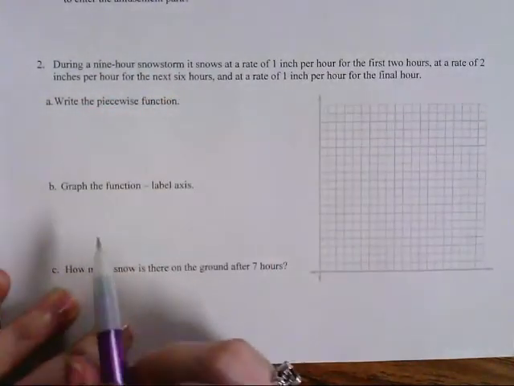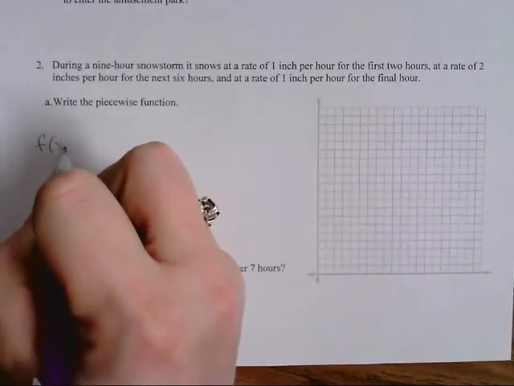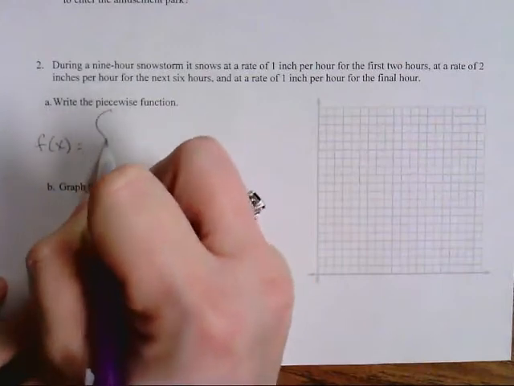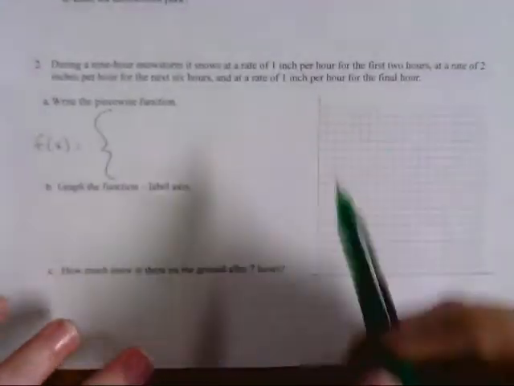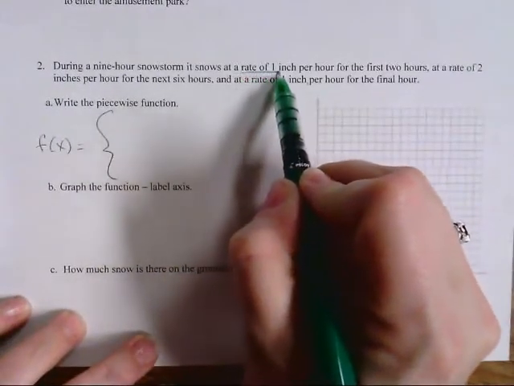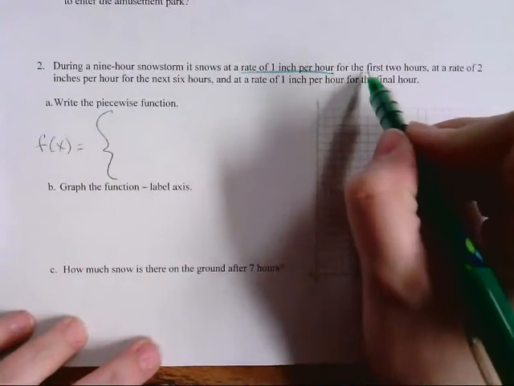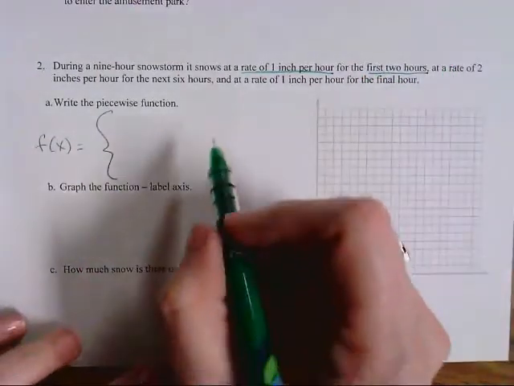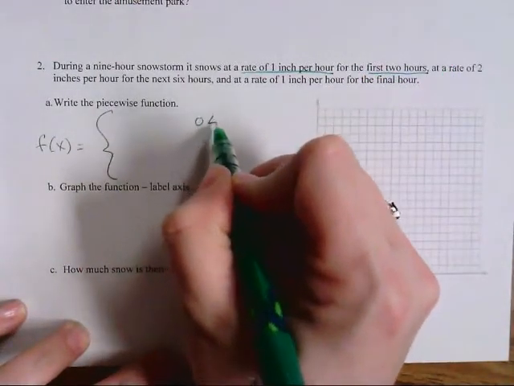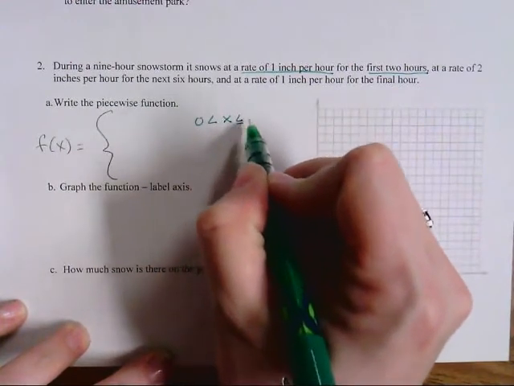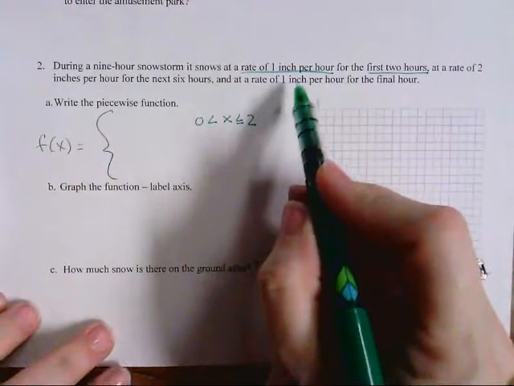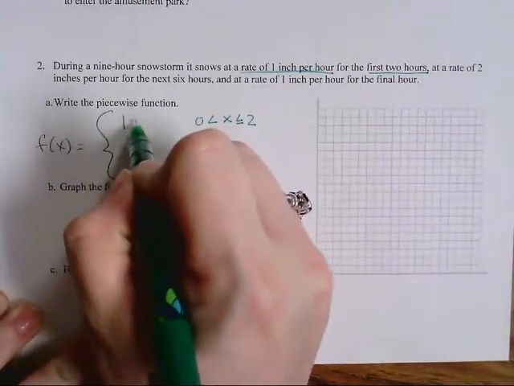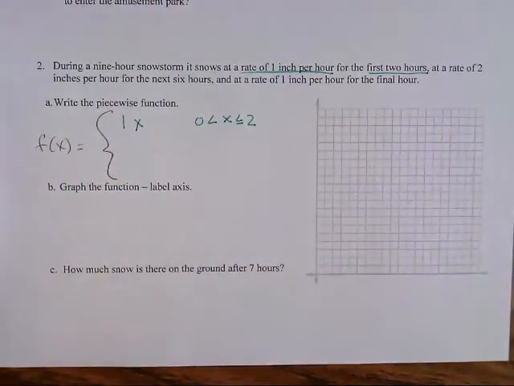Okay, so we are going to have f of x is equal to, looks like we have 3 different functions to look at. So my first rate is 1 inch of snow per hour for the first 2 hours. So that means between the hours of 0 and up to 2, the first 2 hours, it's going to have 1 inch per hour. So I'm going to write 1x. You could also just have x if you want to.